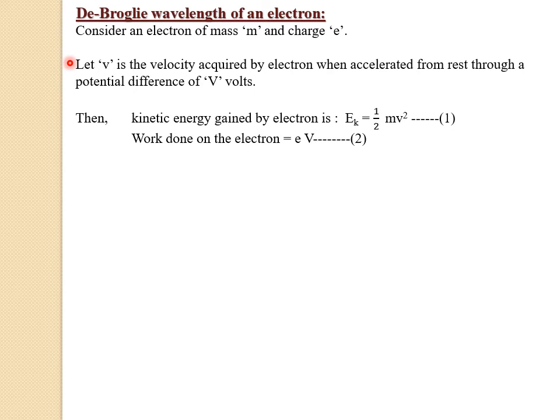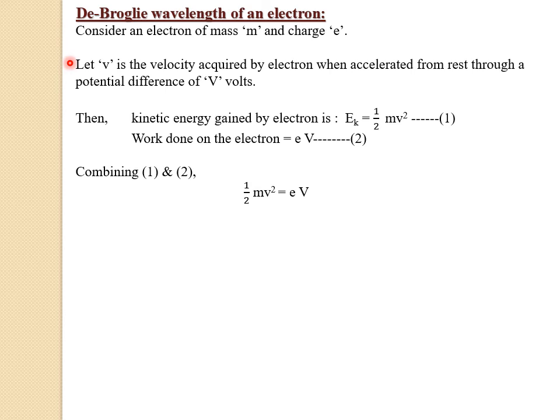So here, to gain the kinetic energy, some amount of work has to be done on the electron. So the kinetic energy gained by the electron should be equal to the work done on the electron. So we have to combine equation number 1 and 2. By combining equation number 1 and 2, we'll get 1/2 mv² equals e into V.